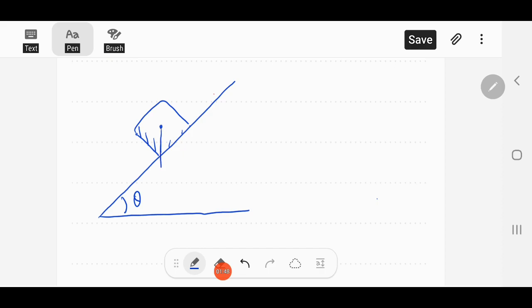We all know the weight of the block, mg, is acting downwards, and we can easily resolve the weight into two components. If this angle is theta, you can easily derive from simple geometry that this angle is also theta. So the component perpendicular to the plane is mg cos theta, and the one along the plane is mg sin theta. All these components are acting through the center of mass.